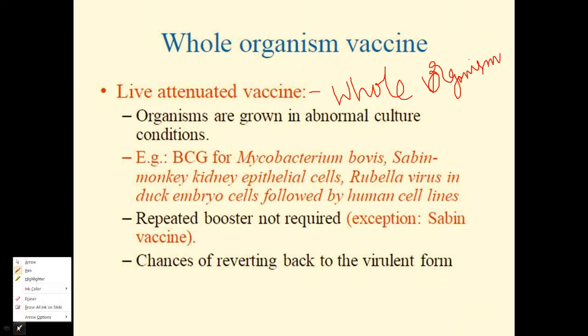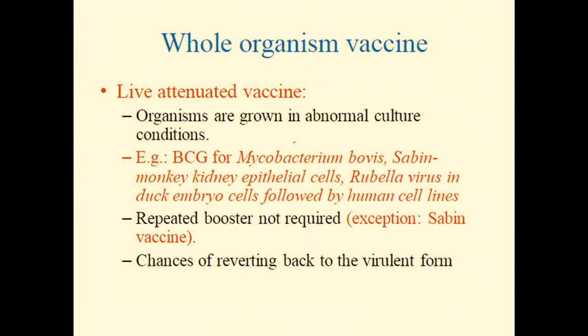Okay, so all these organisms are basically grown in an abnormal culture condition. Friends, what does the word abnormal culture condition mean? It means conditions where they initially cannot survive for a longer time. So we have grown all these particular microorganisms in the abnormal culture. Once they are introduced into our body, they are unable to show any kind of pathogenicity. Example, BCG for the Mycobacterium bovis.